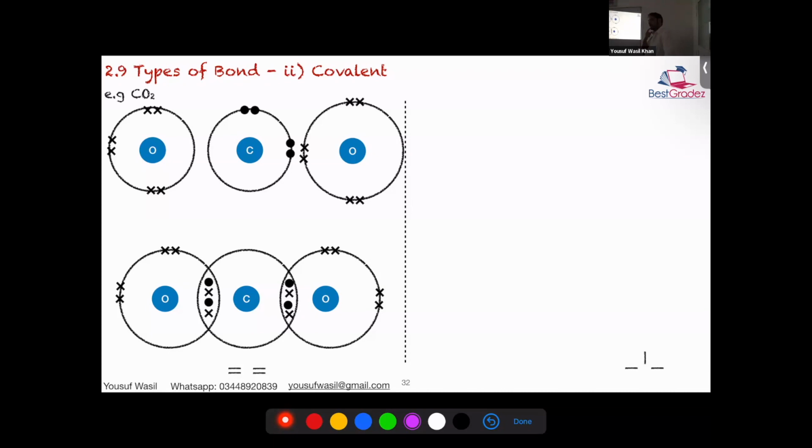Since there are no charges on carbon and oxygen, what keeps them together? What do you think? I already told you about ionic. What keeps a covalent bond together? The bond is not just the sharing of electrons, but the overlap. You're almost there. What about the nucleus? What keeps a covalent bond intact? Why don't they just go away? What holds them together? The electrons and the nucleus.